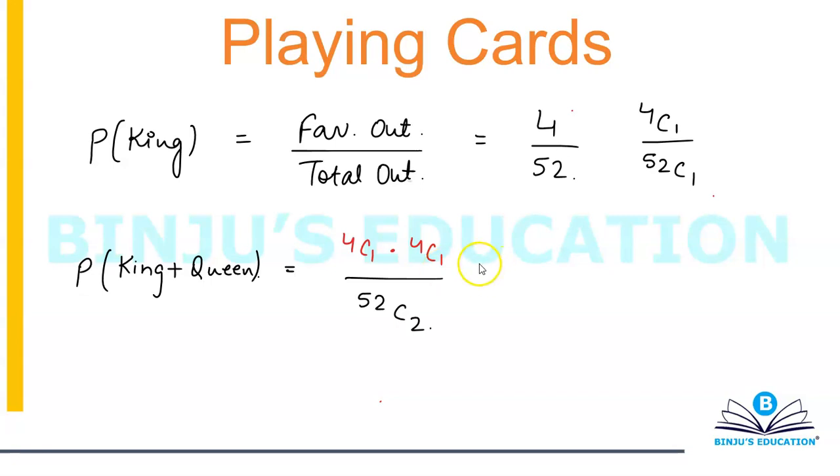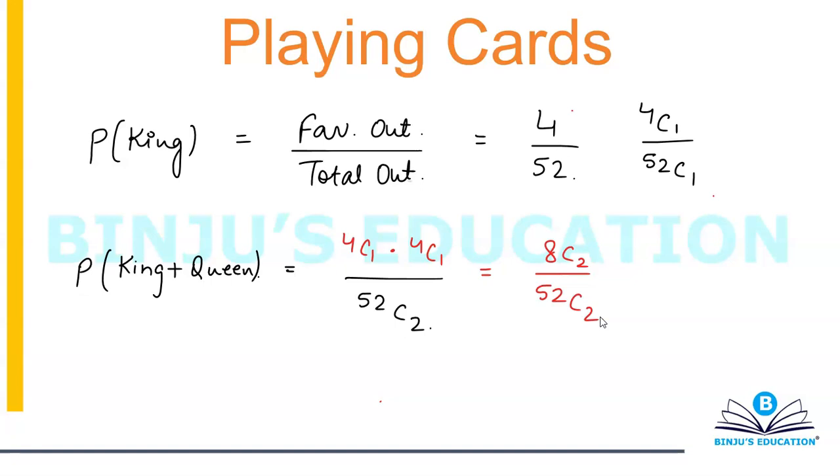Now, sometimes people give me the answer to this question as 8c2 divided by 52c2. They say, okay sir, we have a total of 4 kings and 4 queens, so that basically means 8 cards. You want a king and a queen, that means 2 cards. So simply do it this way, sir, 8c2 by 52c2. Out of the 8 cards, that is kings and queens, you choose 2 cards, and 52c2 gives the total number of cases.